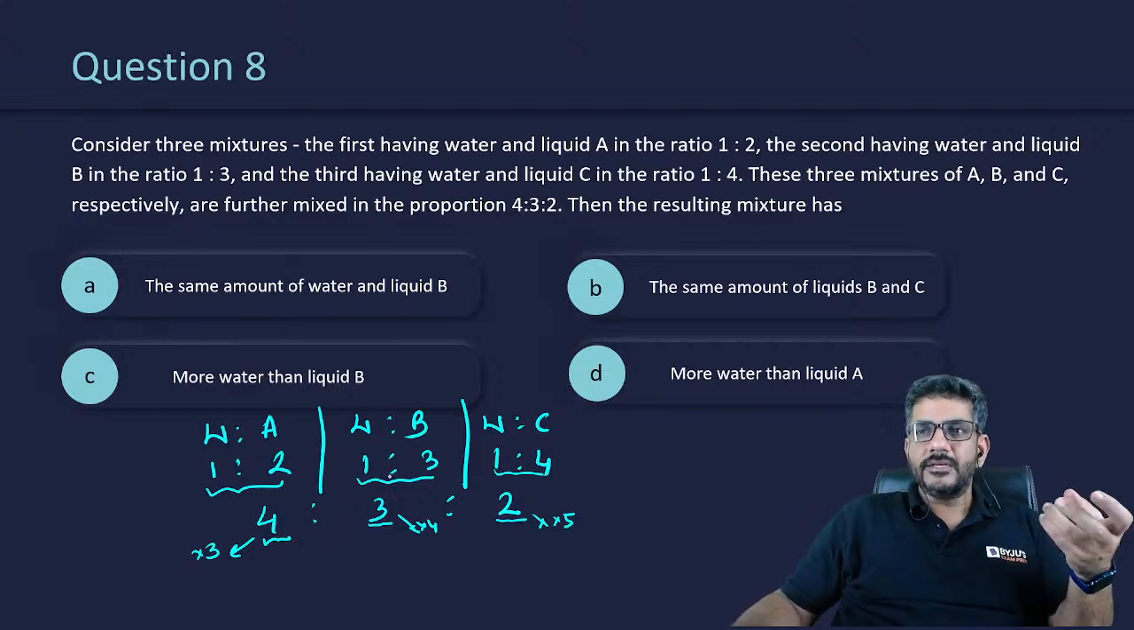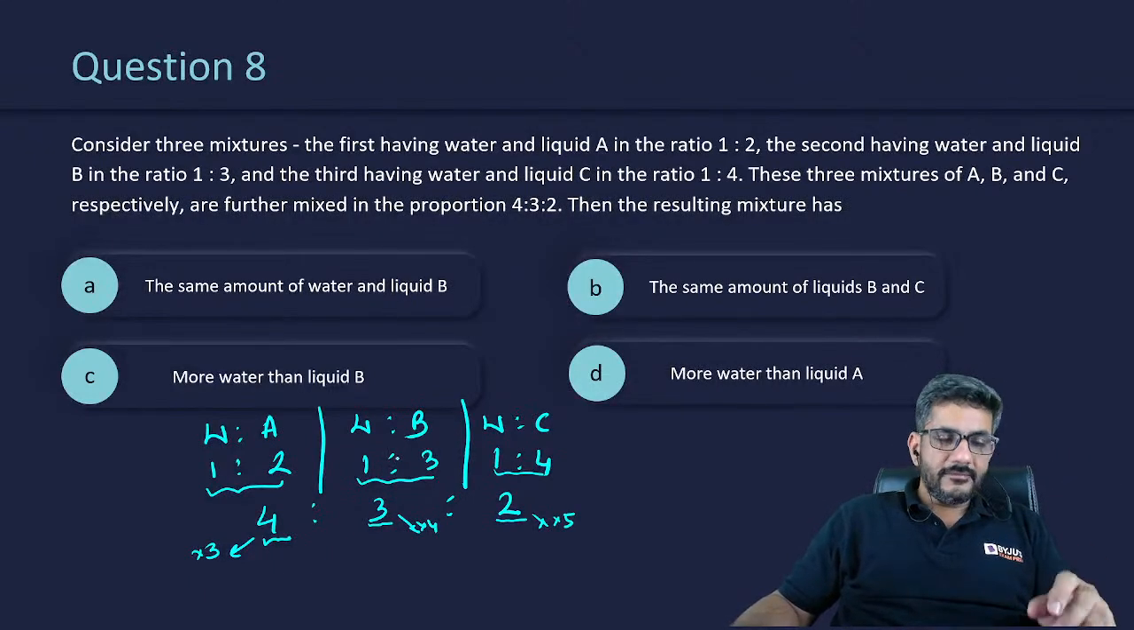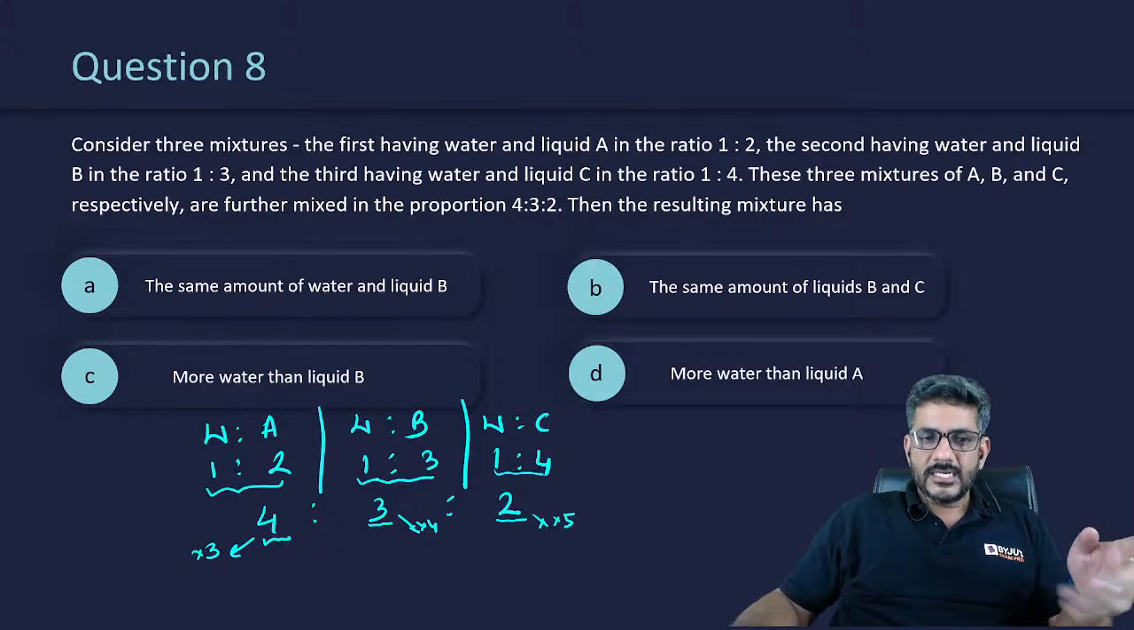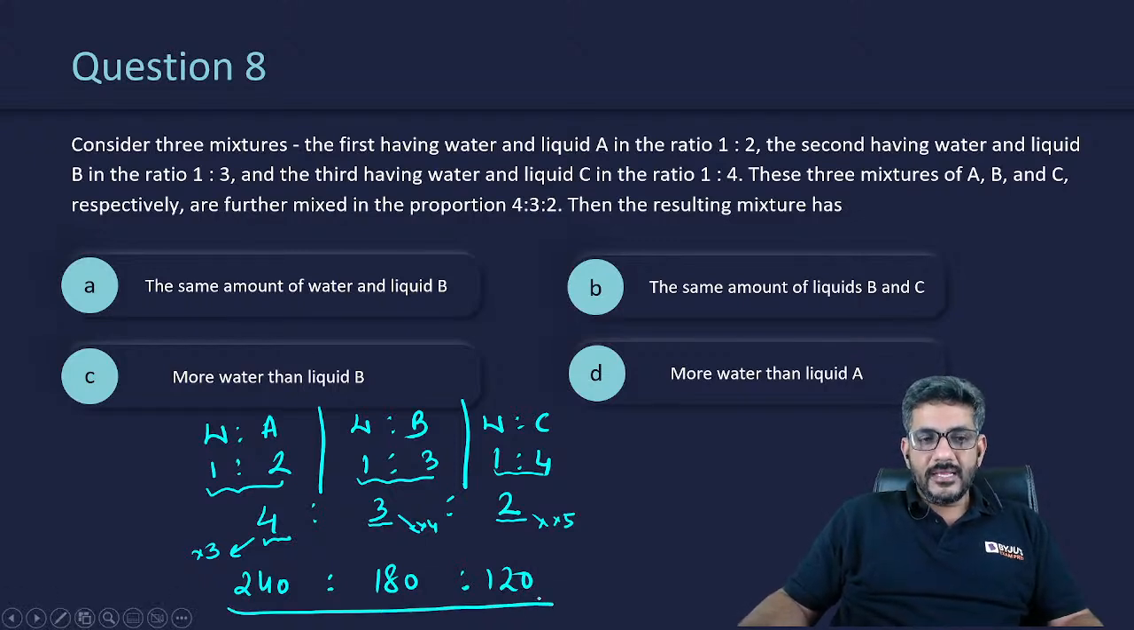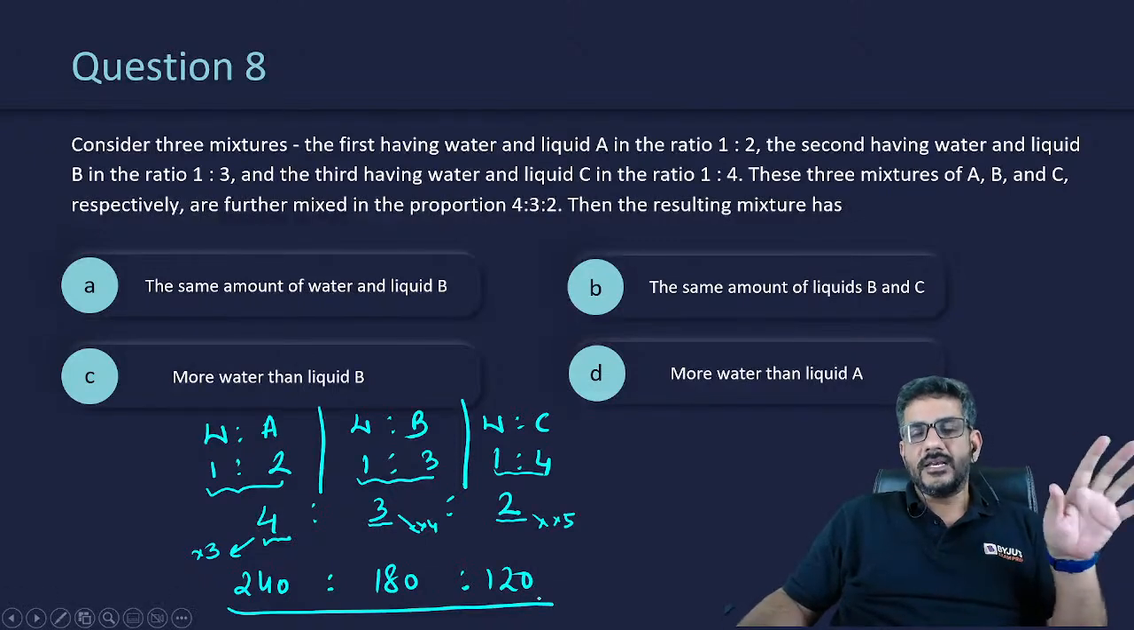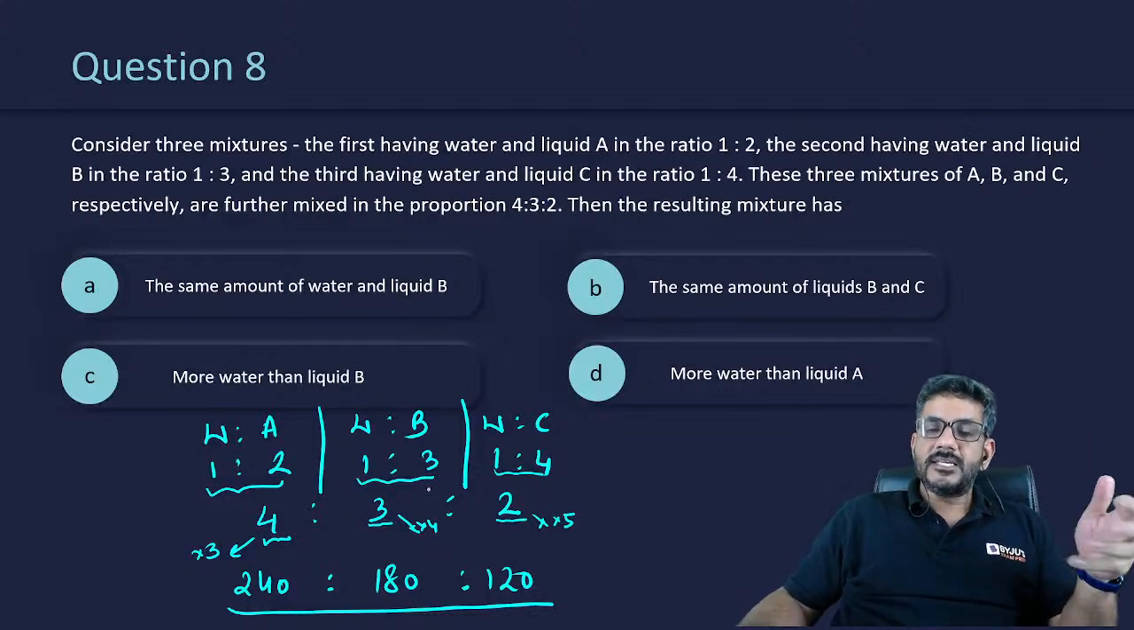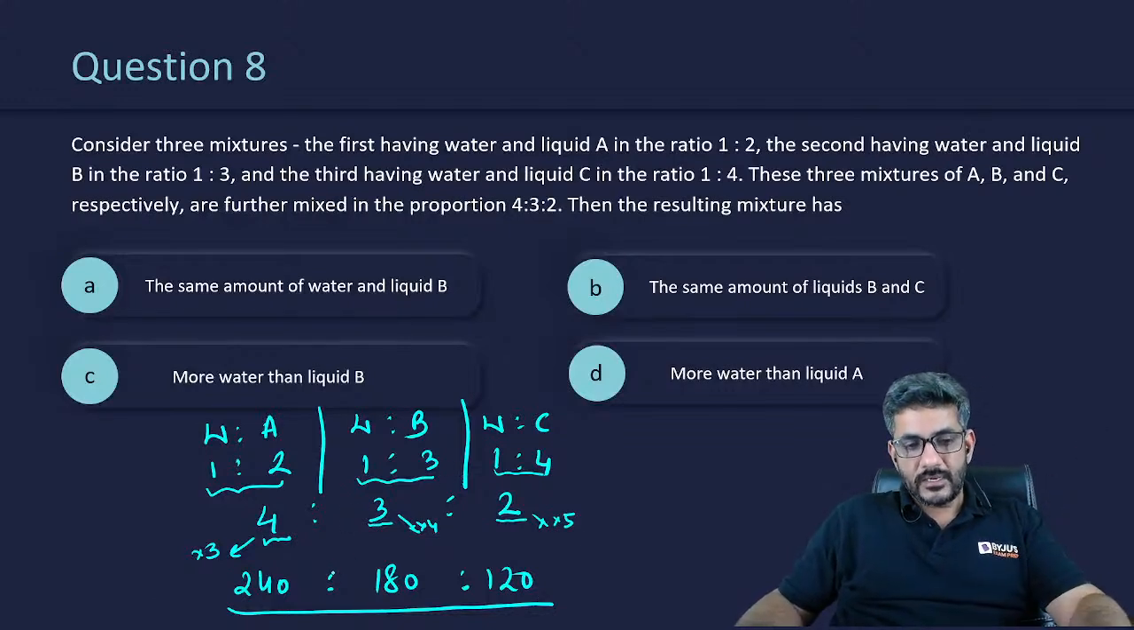So let's multiply the ratio by 60. Then it becomes a multiple of 3, 4 and 5 all three. If I multiply by 60, this would be 240, this would be 180, and this would be 120. So 240, 180 and 120, I can say these are the quantities that we have now. Now distributing will become very easy for us, right?